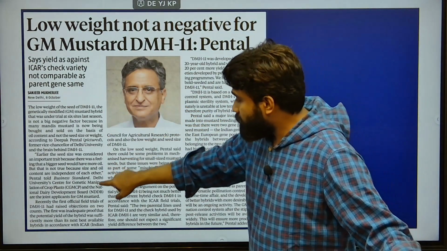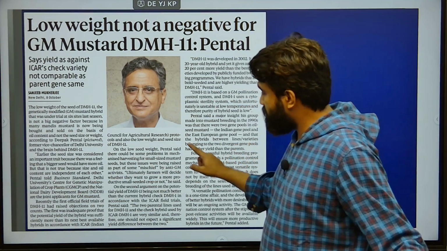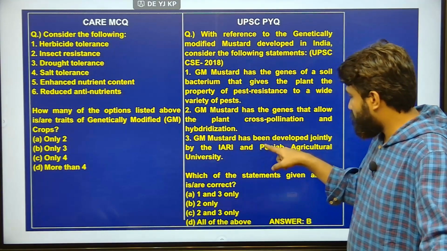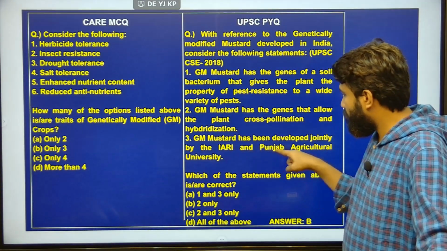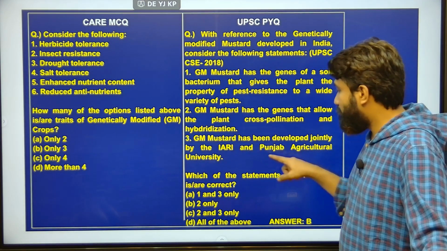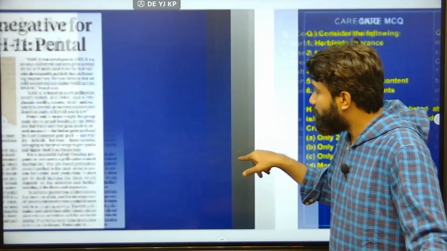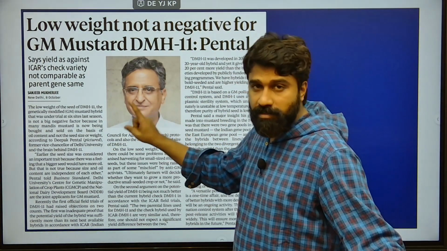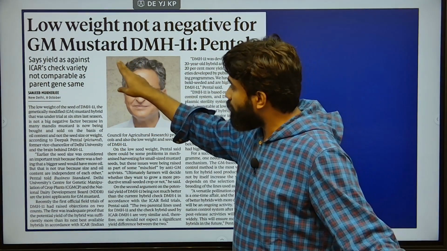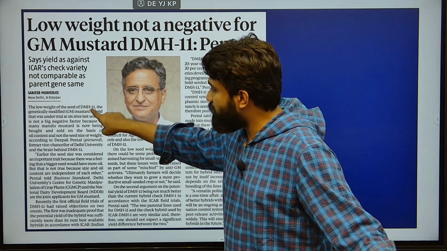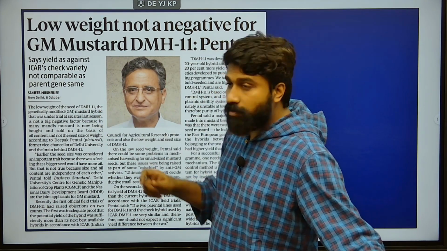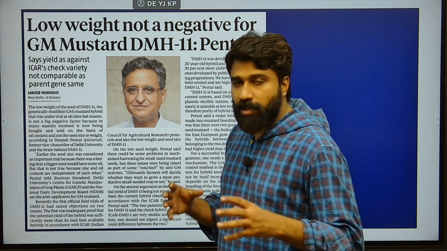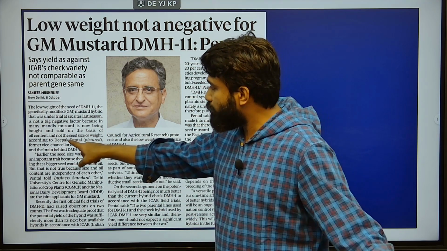Here the article is also talking about who developed this, and the GM mustard has been developed jointly by the IARI and Punjab Agriculture. These are the statements given. Therefore, it is giving you an in-depth understanding of the article regarding genetically modified crops. This genetically modified crop, DMH11, is low in weight and also smaller in size. However, it has huge oil content.